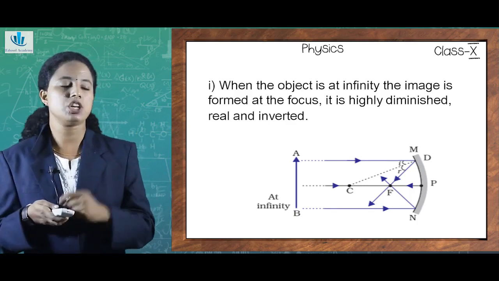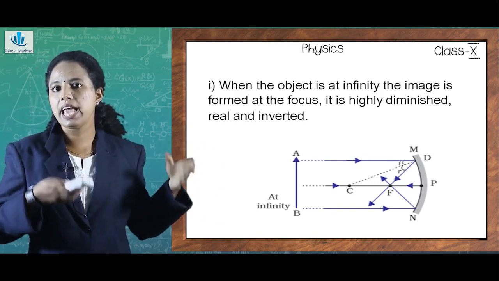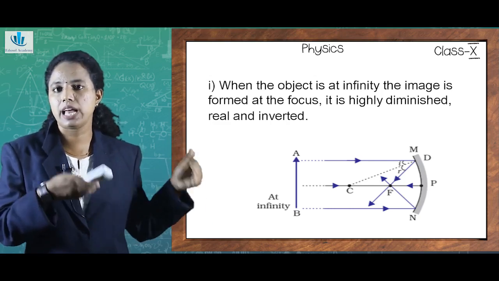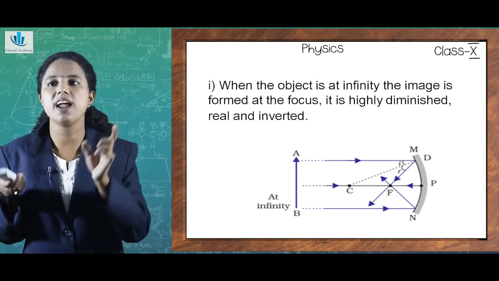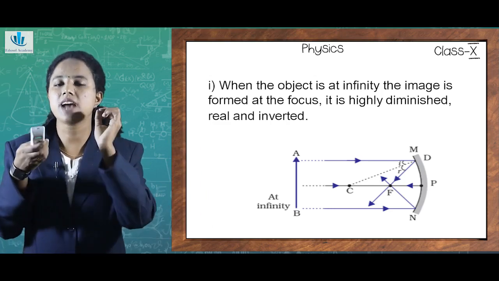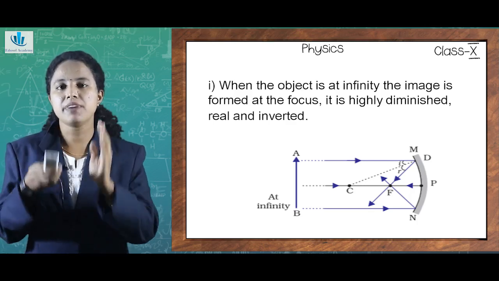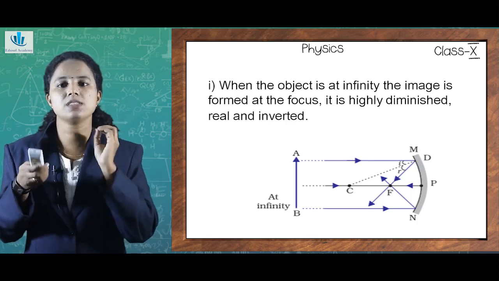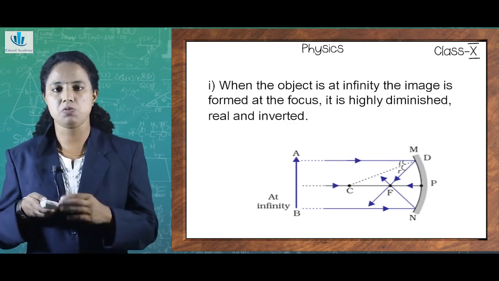But if you look at the picture, you can see the image is not shown, isn't it? Only AB is shown. There is no image A dash or B dash here. Why is it so? As we have already stated, it is highly diminished. Since it is highly diminished, it can't be shown on a ray diagram. But any such image formed which is highly diminished will always be real as well as inverted.